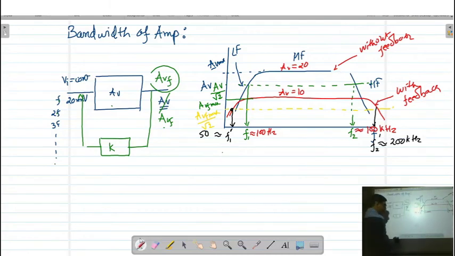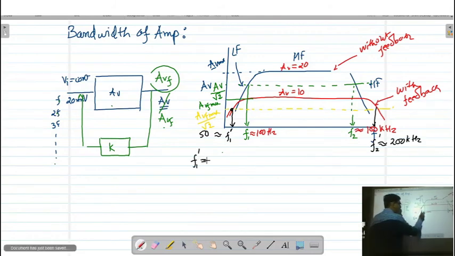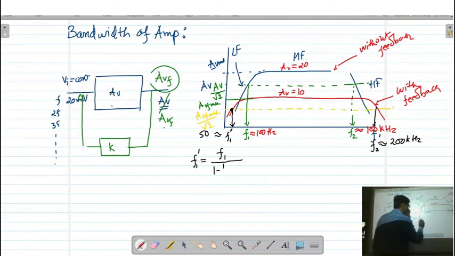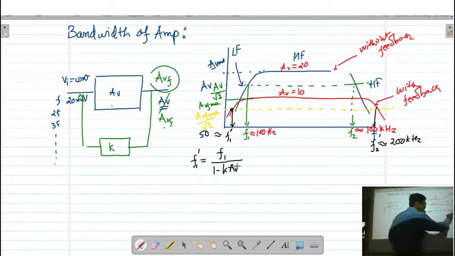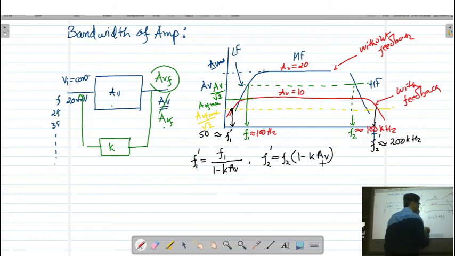Remember that F1 dash is given by, now here it is going to decrease. So remember F1 dash is given by F1 upon 1 minus K into AV. So it is going to decrease by the factor of 1 upon 1 minus K into AV. And whatever the new upper cutoff frequency is there, that is F2 dash, and it is given by F2 into 1 minus K into AV.